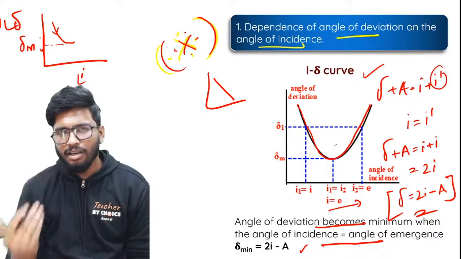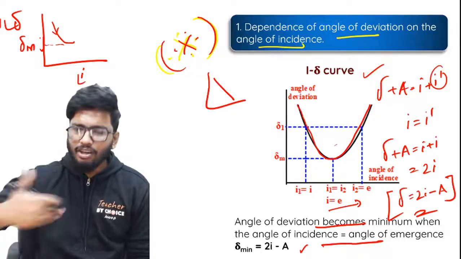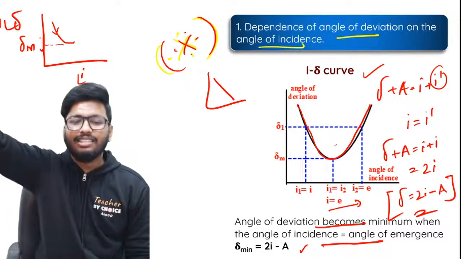Once it reaches the minimum angle of deviation, then as you keep on increasing the angle of incidence, the deviation will keep on increasing rather than decreasing.